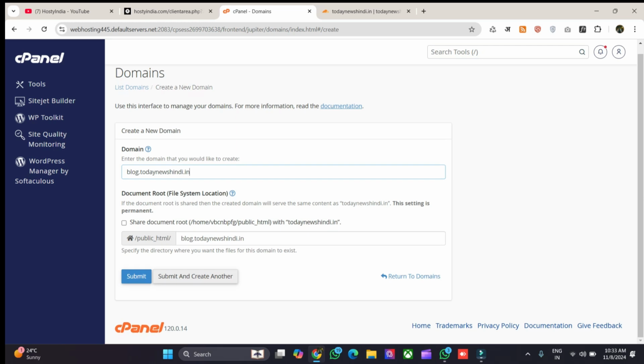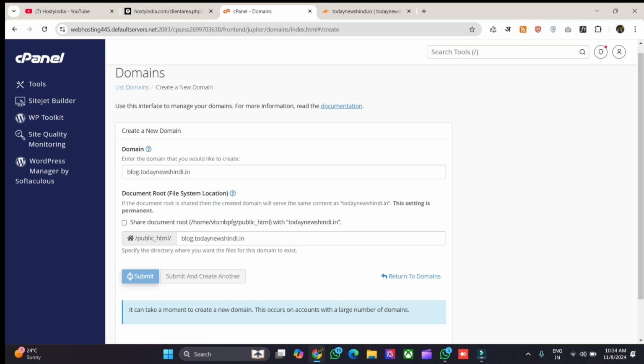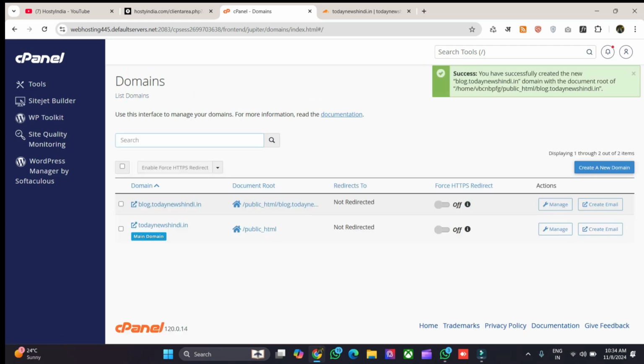After pasting it, you will see that your document root file system location is provided here. You need to keep this unchecked. And then you have to click on the submit button here. As soon as you click the submit button, your subdomain will be created here.